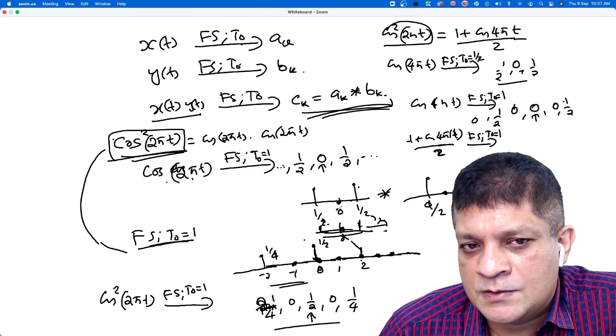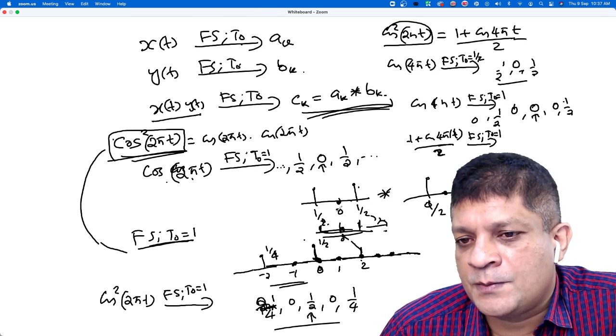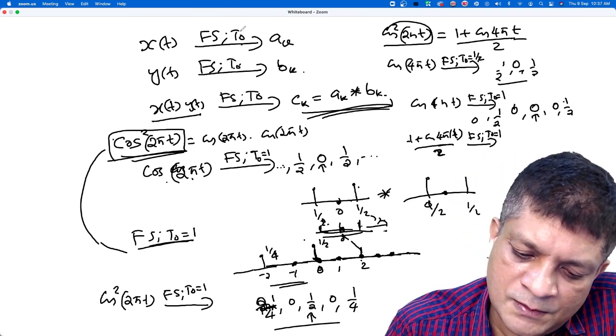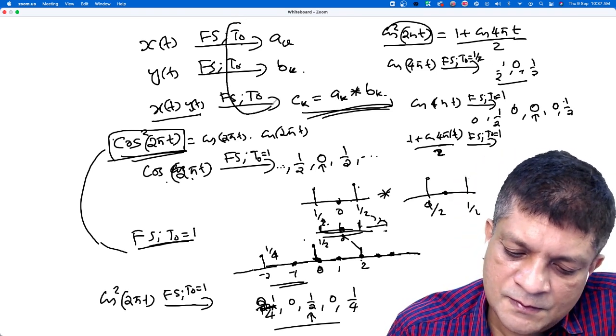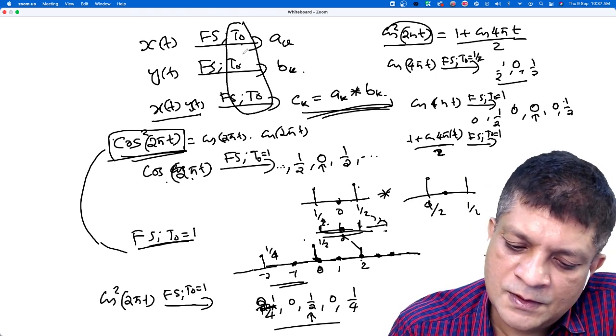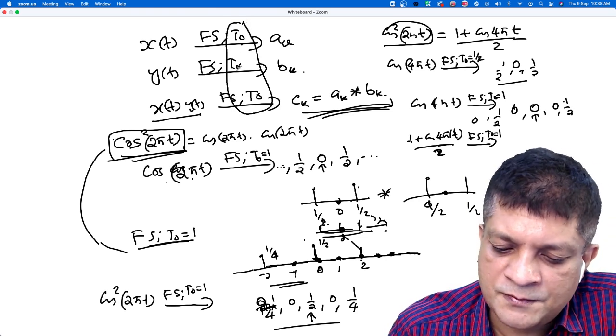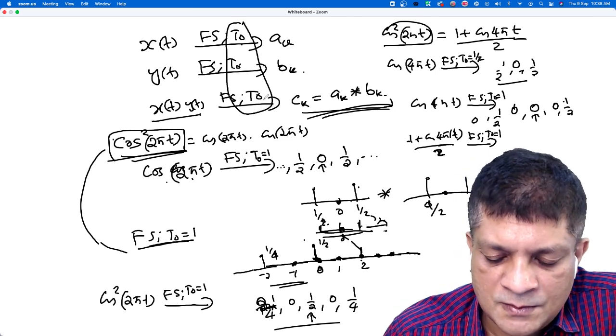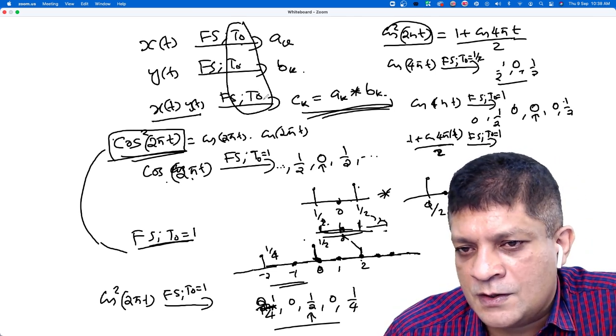Okay. So that is the multiplication property of Fourier series. The only thing you have to remember is that this is applicable only when you consider the Fourier series coefficients with respect to the same period.